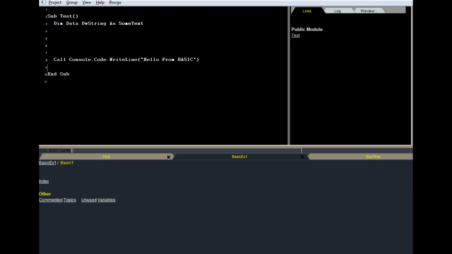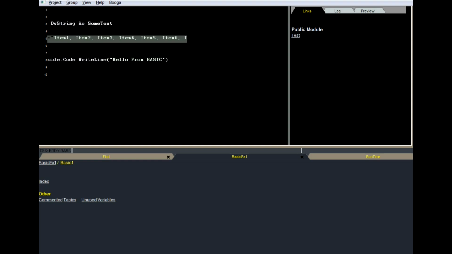And let's see here. I'm going to put some space in there. And let's say this will be my input string. I'm going to make a list of items. Item 3, 4, comma separated items. 5, item 6, item 7. I think we get the idea. 8. Good enough.